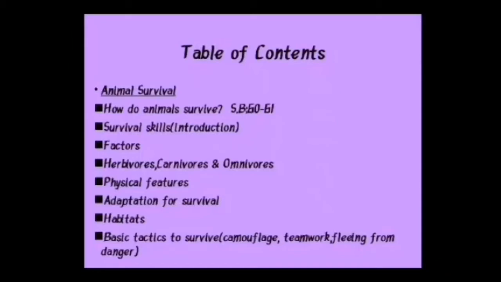Then I'm going to tell you about the factors which animals need for survival. Then we are going to discuss herbivores, carnivores and omnivores. I will also tell you about the physical features which animals use for their survival. Then we also discuss adaptation for survival. We will also know about some of the habitats of animals. In the last, we are going to discuss the basic tactics to survive.